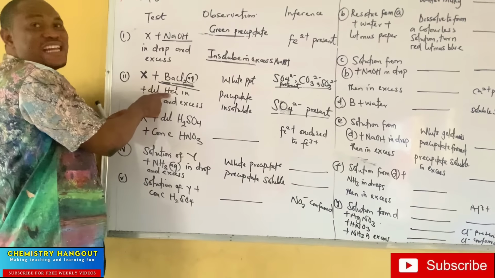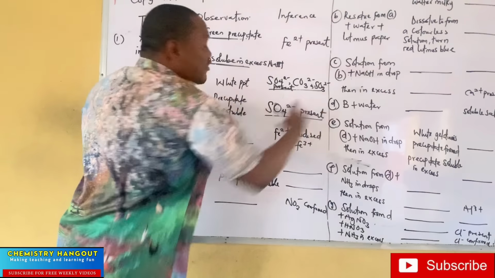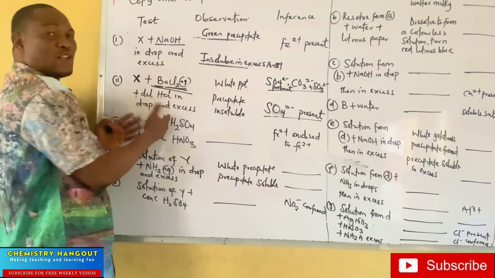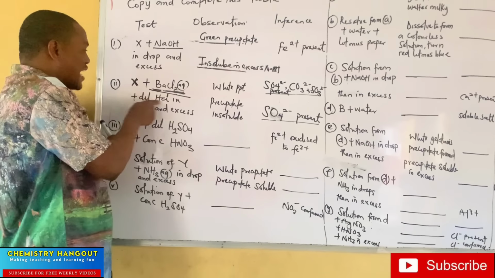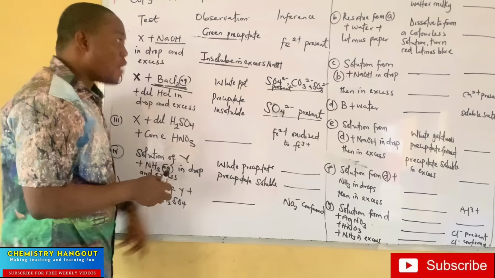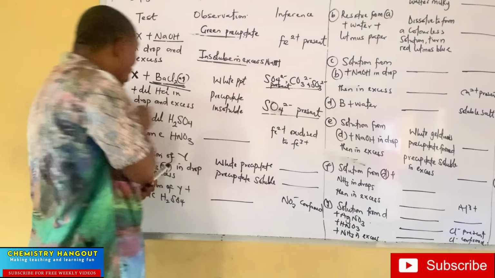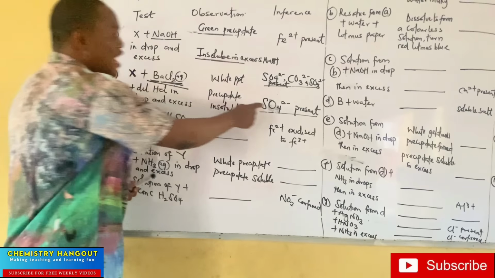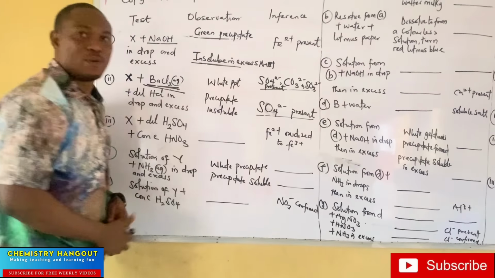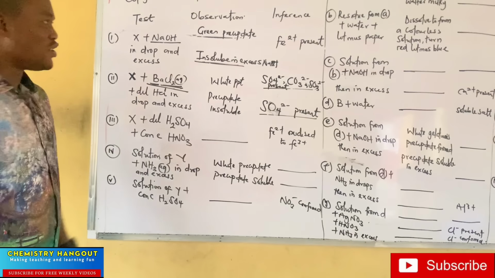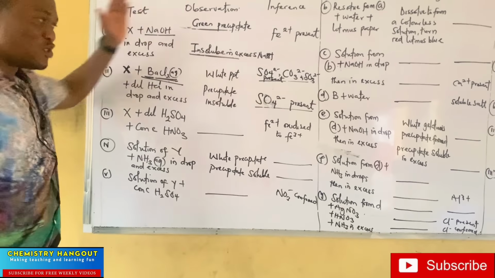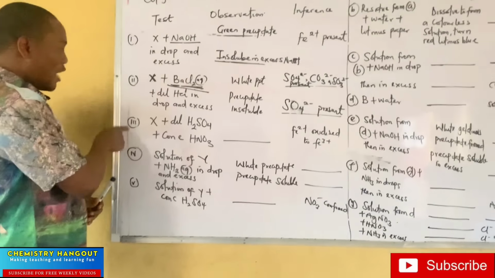But they now added HCl because they want to know which of them is there. We are guessing that it is the three of them. So when they added dilute HCl in drop and in excess, it becomes insoluble. If it becomes insoluble, the only one that is insoluble in this is SO4 2 minus. But if it is soluble, these 2 are the ones that will be present. Did you see? That's how you just fill in the table. You just copy and complete the table. Then we move to the next one.